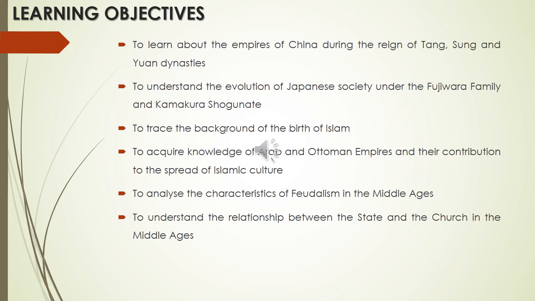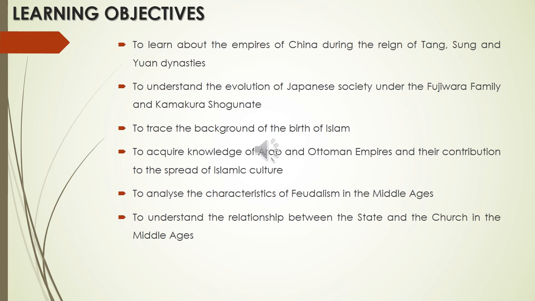So the learning objectives. First, to learn about the empires of China during the reign of the Tang, Sung and Yuan dynasties. Then to understand the evolution of Japanese society under the Fujiwara family and the Kamakura shogunate. Then to trace the background for the birth of Islam. Then to acquire knowledge of the Arab and Ottoman Empires and their contribution to the spread of Islamic culture. Then to analyze the characteristics of feudalism in the Middle Ages. Finally, to understand the relationship between the state and the church in the Middle Ages.